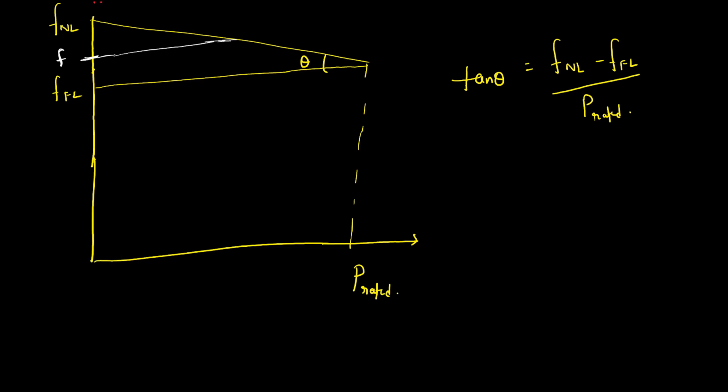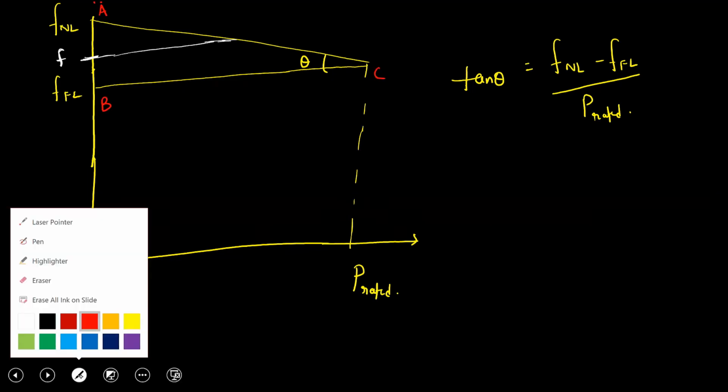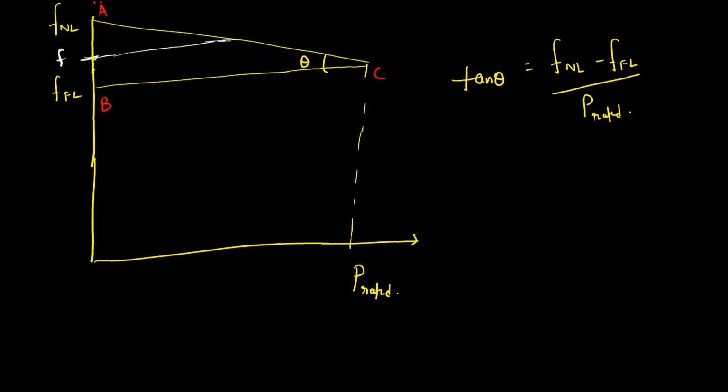I am giving notations. Suppose this is A, B, C, and this point is D and this point is E. Now triangle ABC is similar to triangle ADE. Both are similar triangles.